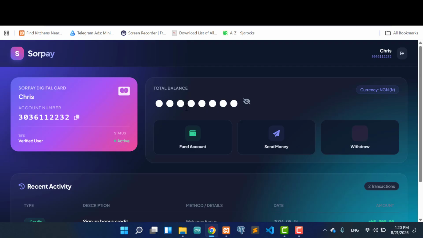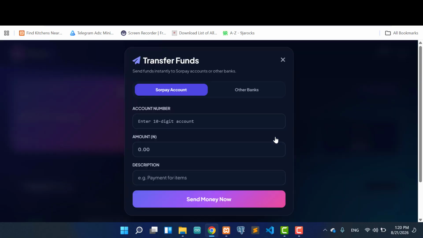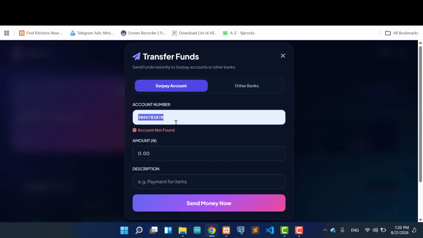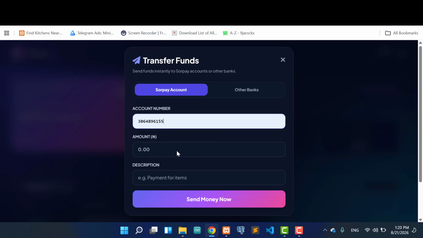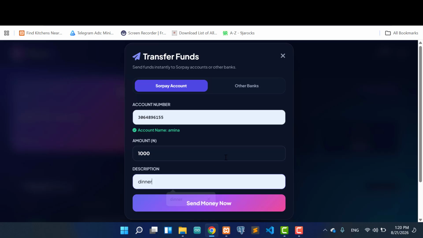So as you can see, this is my dashboard, and here I can send money to any person that has SoPay accounts. I think I have somebody. Okay, I cannot fund. Let me know whether I can fund this one. Okay, you can see the first one I entered, account not found, but this one, account found, and I can type any amount I want and send the money to the person that I want to transfer to.